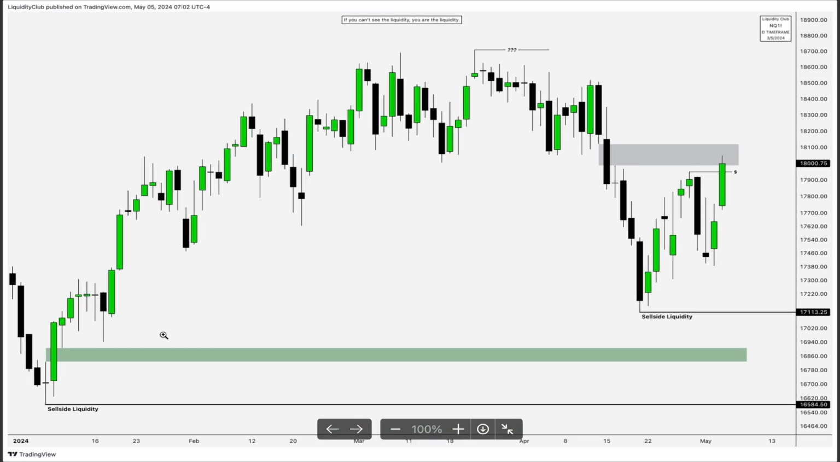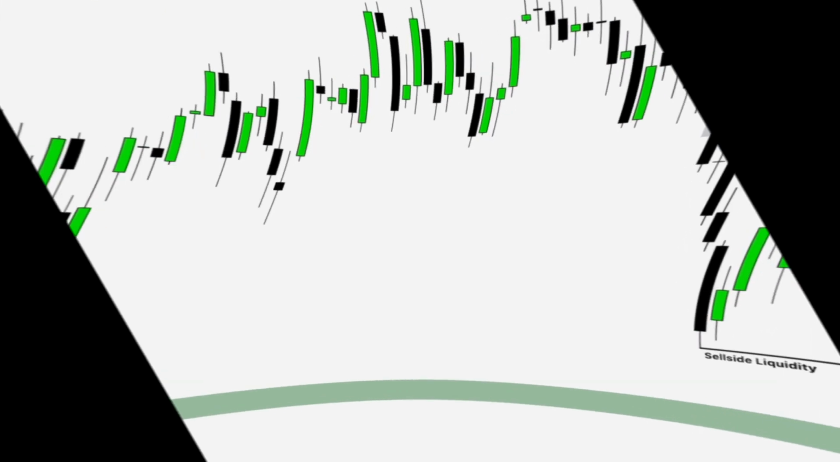Just below these lows, we have this fair value gap, and below this fair value gap, we have this low. So these are the next strong liquidity that I'm looking for on NQ. So that's gonna be pretty much it for NQ.